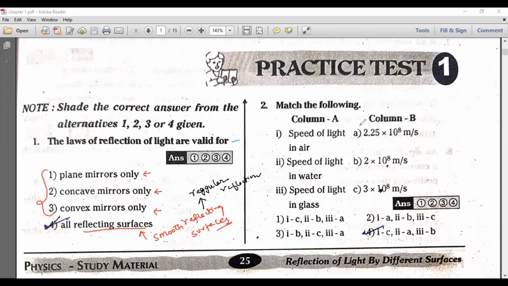And coming to the second question, match the following. Speed of light in air is approximately equal to 3 into 10 to the power of 8 meters per second. These are the standard values. Speed of light in water is around 2.25 into 10 to the power of 8 meters per second. And the speed of light in glass can be given as 2 into 10 to the power of 8 meters per second. So the options are: first one is C, second one is A, the remaining one is B. C, A, B. Option 4 is the correct option.